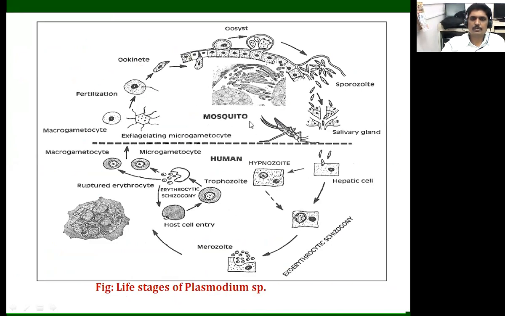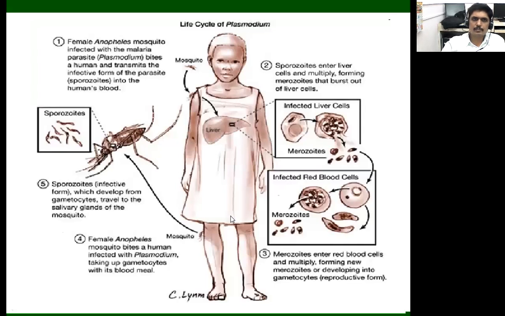One is the mosquito. They have to complete these stages in the mosquito, and the second stage is completed in the humans. When we observe the parasite in the human body and also in the mosquito, how can it be transported? First, we observe that the female Anopheles mosquito can be infected with the malarial parasite.